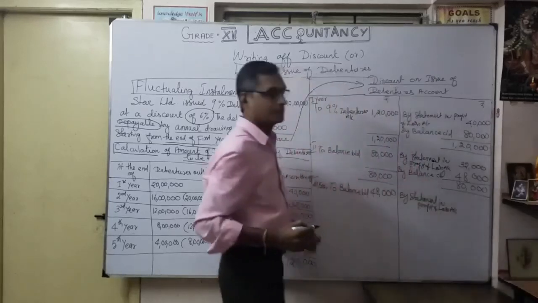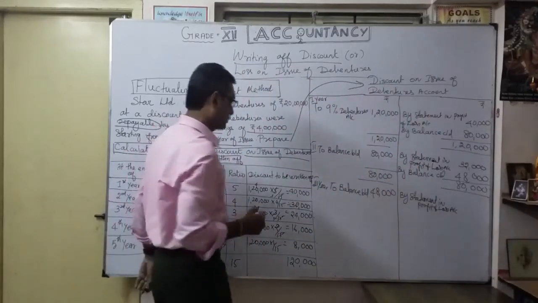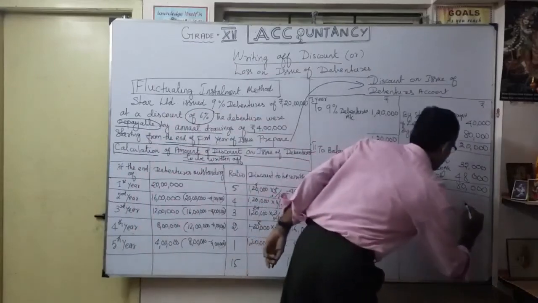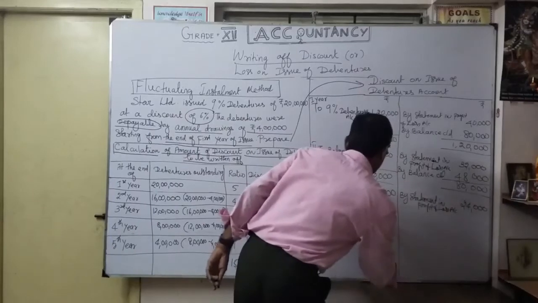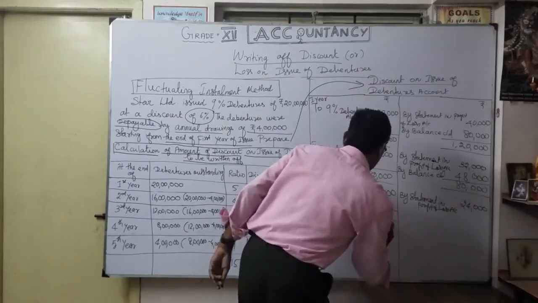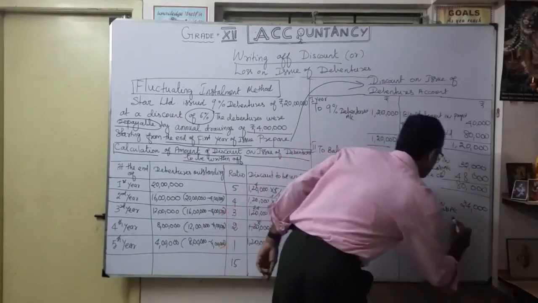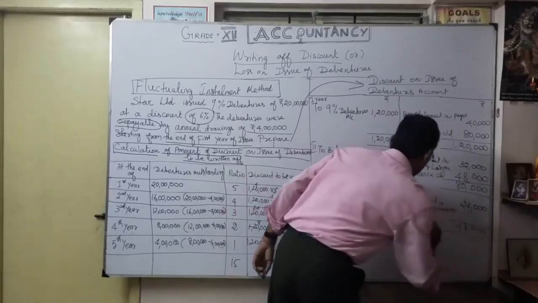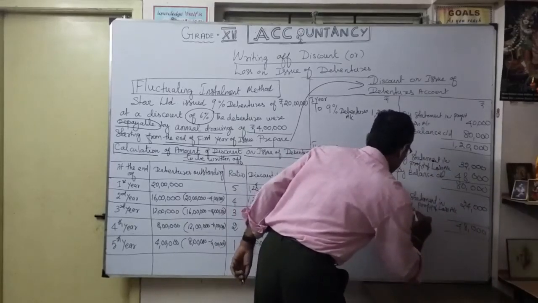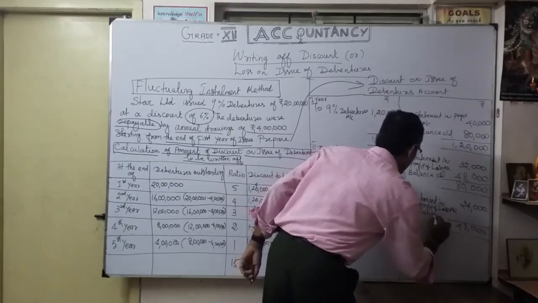Don't write P and L. You have to write the expansion, profit and loss account. How much? 24,000. Okay, so 24,000. I'm going to close it. 48,000. What is the balance? By balance carried on 24,000.